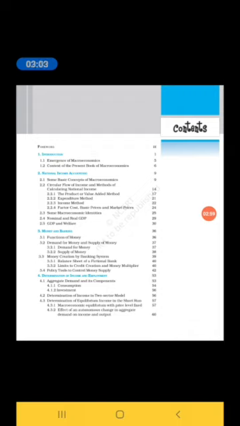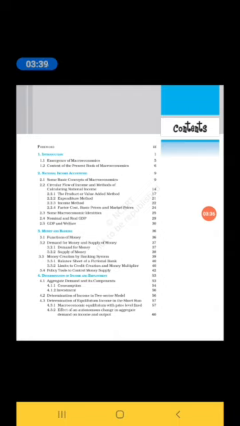Come to the second concept, that is circular flow of income and methods of calculating national income. First, circular flow of income, means how income circulates between the two factors, household and firm. How money transacts between household and firm, how production activities are conducted in the economy, that we learn in the circular flow of income.